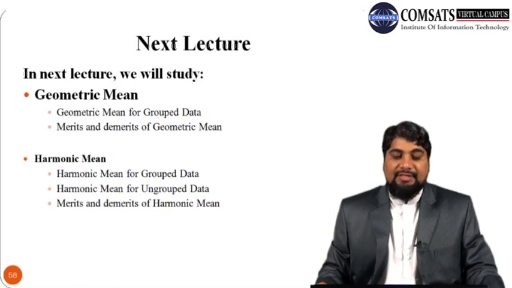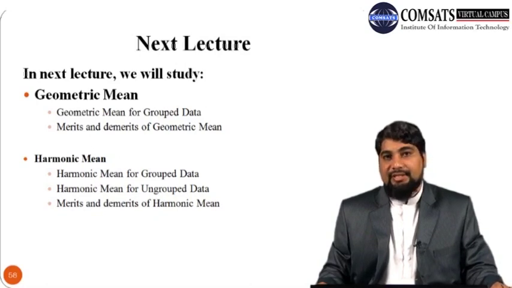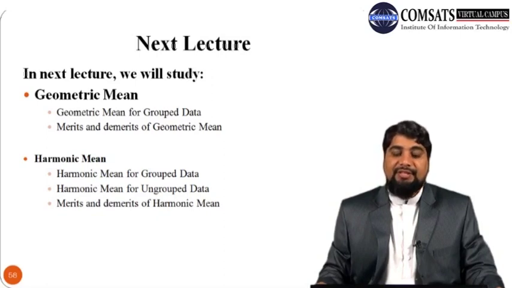Then we will discuss the last commonly used measure of central tendency, which is the harmonic mean. We will discuss how to calculate the harmonic mean for grouped as well as ungrouped data, and some of its merits and demerits as a measure of central tendency.